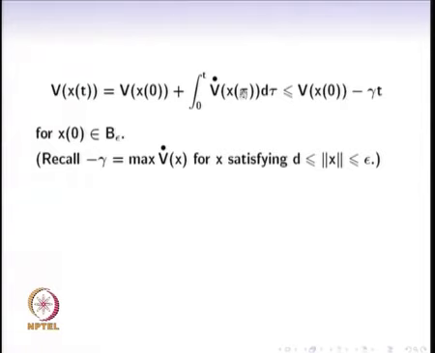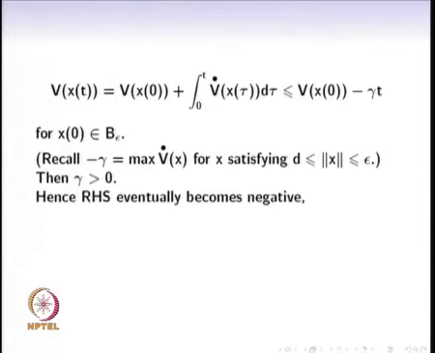Why would it become larger? Because instead of v dot, we have done some manipulation by replacing it with something that can be larger. Minus gamma is the maximum value that v dot can be over that set, and hence we have integrated minus gamma with respect to time, and we get minus gamma t here. So what we have concluded is, at any time, v of x of t is less than or equal to v of x of 0 minus gamma t, where recall that minus gamma was equal to the maximum of v dot over that set, and we also concluded that gamma is positive.